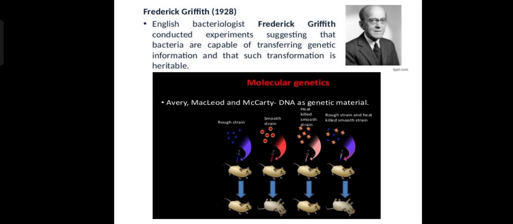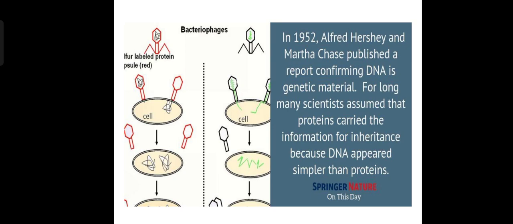Frederick Griffith was an English bacteriologist. He conducted experiments suggesting that bacteria are capable of transferring genetic information and that such transformation is heritable. We have molecular genetics. Avery, MacLeod, and McCarty proved that DNA is the genetic material. Alfred Hershey and Martha Chase in 1952 published a report confirming DNA as the genetic material.